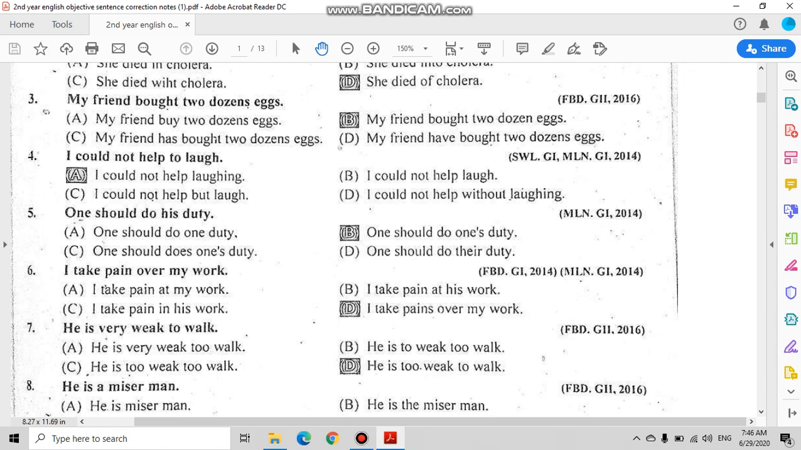He is very weak to walk. Now very is a positive adjective or a positive adverb and we will use here he is, that is option D. He is too weak to walk. So the correct option will be too and not very.